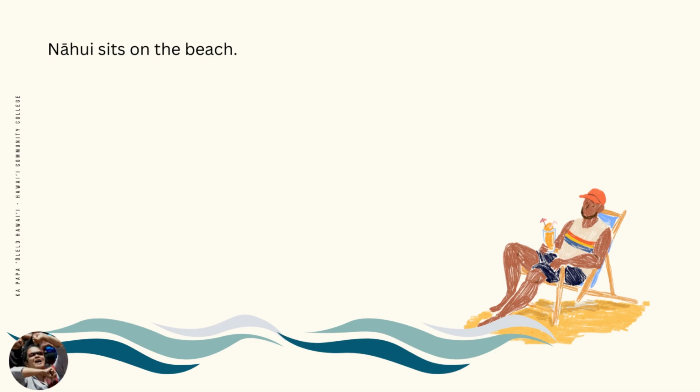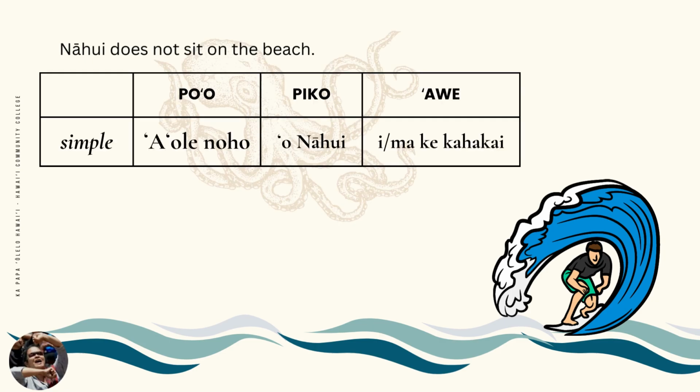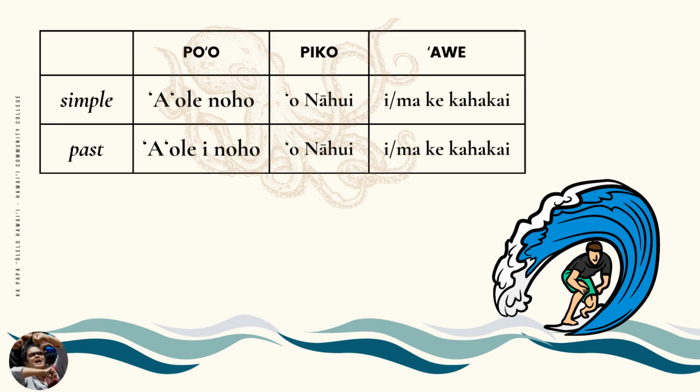The sentence that we learned to translate in the first two videos is Nahui sits on the beach. The negative form of this simple tense sentence is Nahui does not sit on the beach. Keeping our octopus metaphor in mind, remember that the po'o begins every sentence. For the negative Pepeke Painu, the po'o is the word ʻAʻole. Nahui does not sit on the beach. ʻAʻole noho o Nahui i ke kahakai, or ʻAʻole noho o Nahui ma ke kahakai.